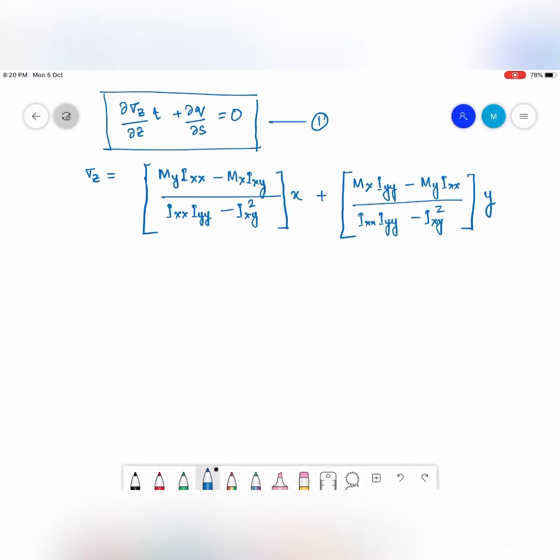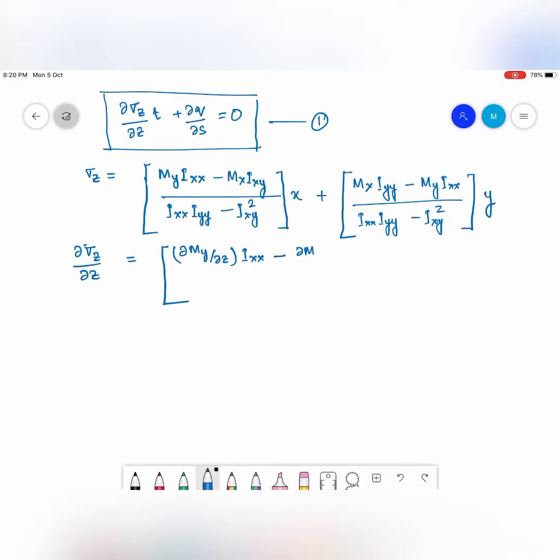So what I do is I just take the derivative of sigma z by del z, and that is going to be del My by del z into Ixx. Ixx is of course not a function of z.